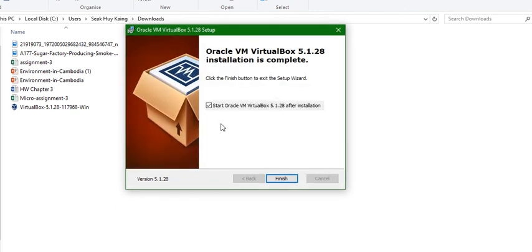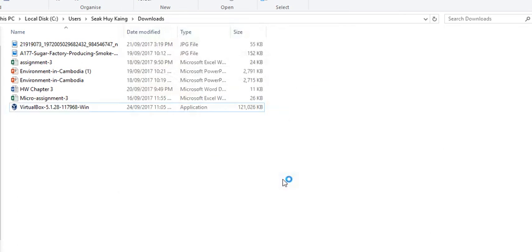So here, start Oracle VM VirtualBox after installation. So after that, you click on finish.